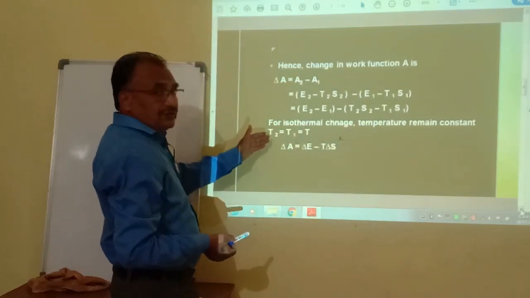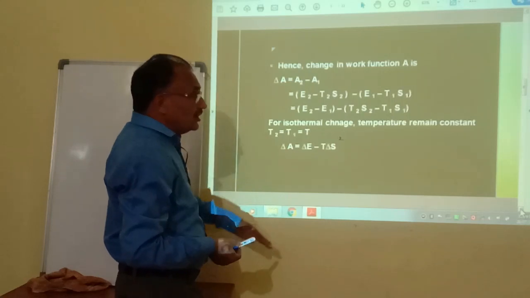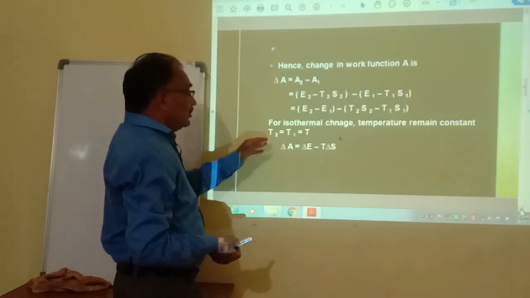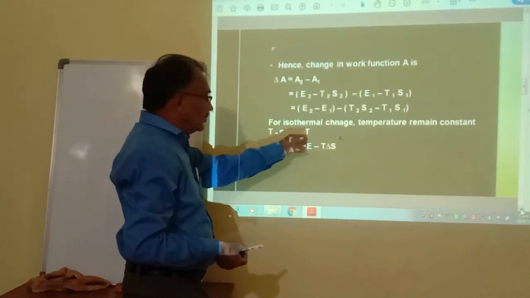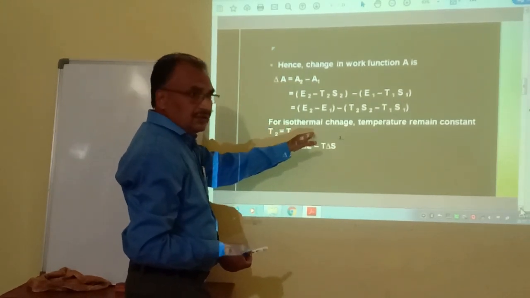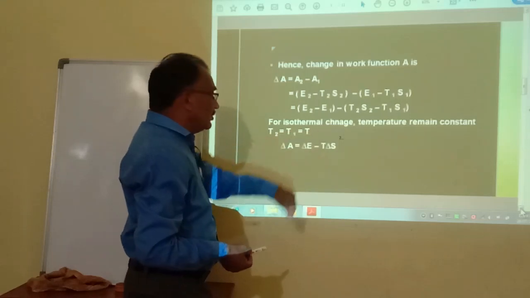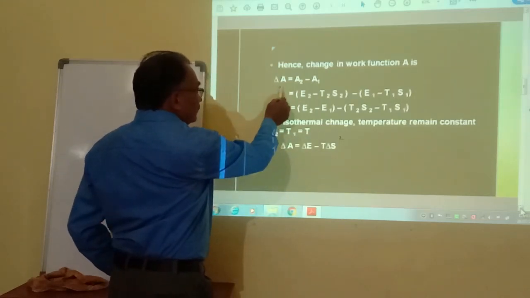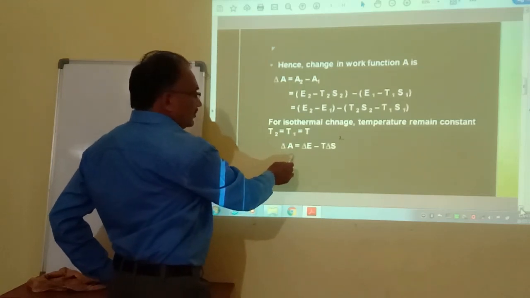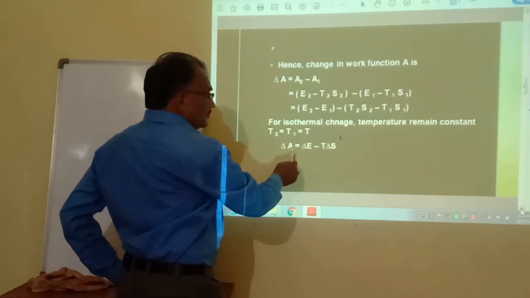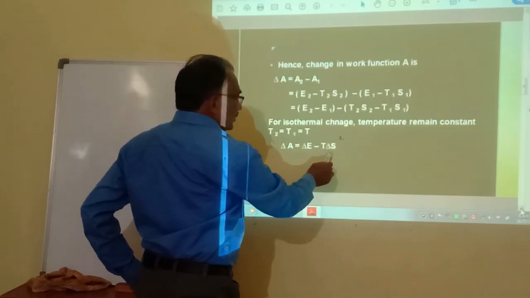If this process is carried out at constant temperature, then T2 is equal to T1 is equal to T. We consider it as a constant temperature, that is T, and therefore this delta A, the change in work function, that is Helmholtz free energy, delta A is equal to delta E minus T delta S.